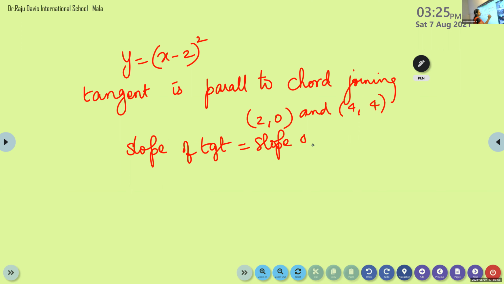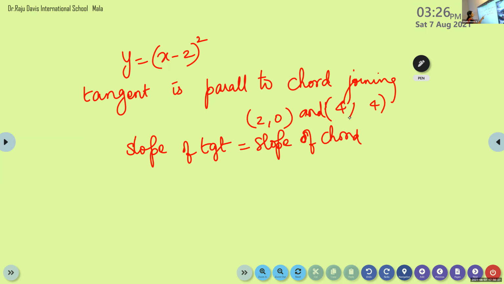It is parallel. Therefore, what can we say? The slopes are equal. Two lines are parallel, therefore the slopes are equal. So the slope of the tangent will be the same as the slope of the chord. The points are (2, 0) and (4, 4). The slope of the tangent is equal to the slope of the chord.